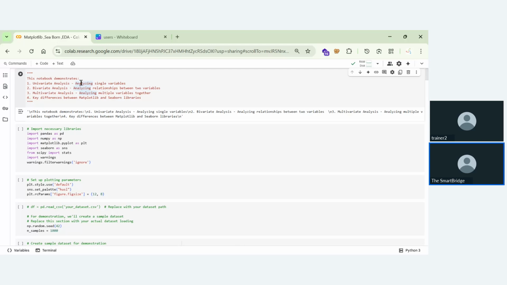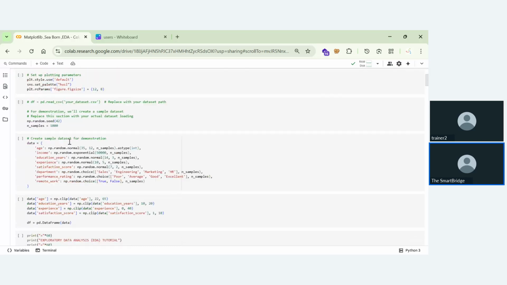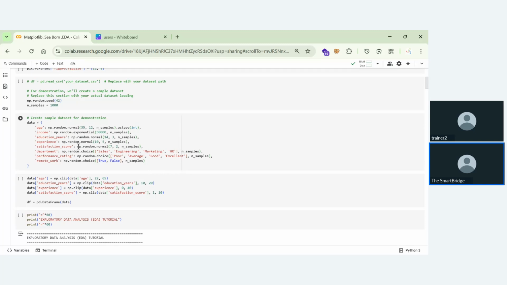If you're working between two variables, understanding the relation between these two variables and how they contradict in the data, that comes under bivariate analysis. I hope you understood this. We'll be working with a small data set. In a real-world scenario, we'd be loading our own data, but for learning purposes, the data set that I'll be showing you is a small sample data set. I am taking random samples and performing some activities.